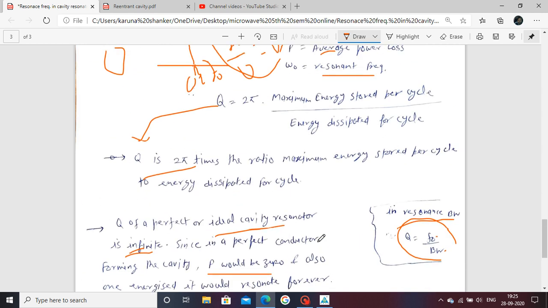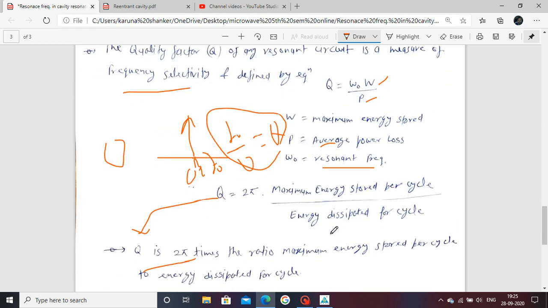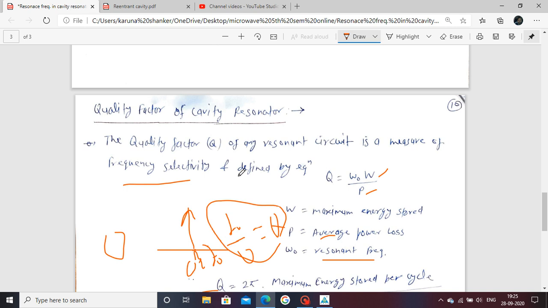The conclusion: the quality factor of a resonance circuit is a measure of frequency selectivity, used to select a resonance frequency. Q is infinite for the ideal condition. In the ideal condition, power loss is also 0 due to the perfect walls of the cavity. But practically there are no perfect walls.